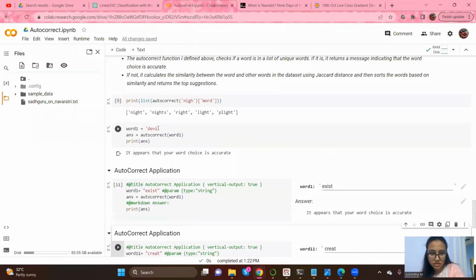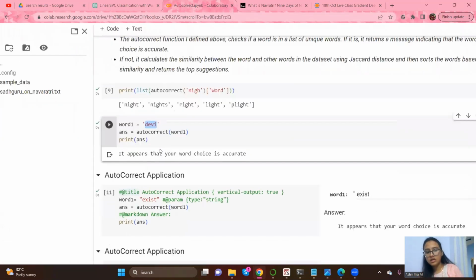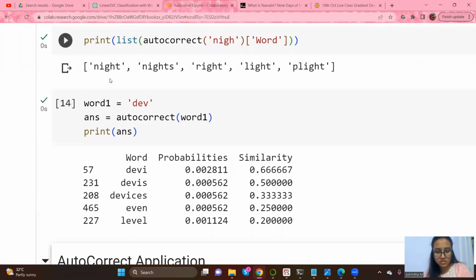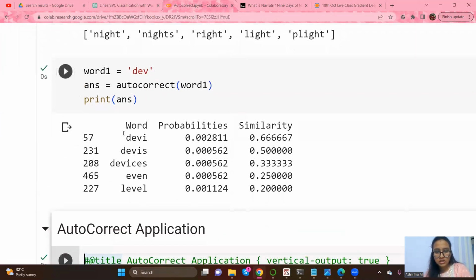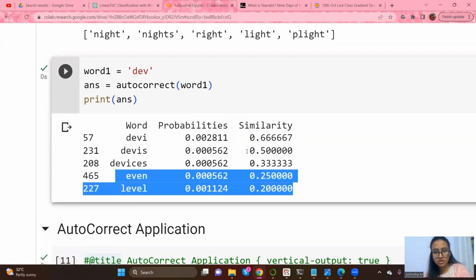But if you give the right word, I've given Devi here, and it says it appears that your word choice is accurate. What if I give DEV, Dev here? Let's see. So Devi's, devices, even, level. These two are very dissimilar, but yeah.